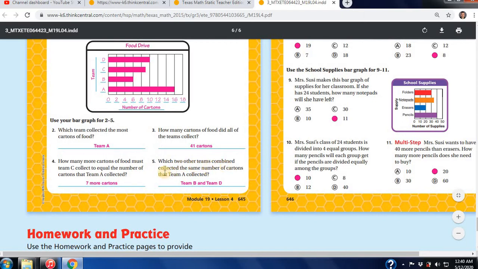Which two other teams combined collected the same number of cartons that Team A collected? Okay, Team A is 16, so which two combined? They have to total up to what? 16. So we have 6 of B and the 10 of D. 10 plus 6 gives us 16.